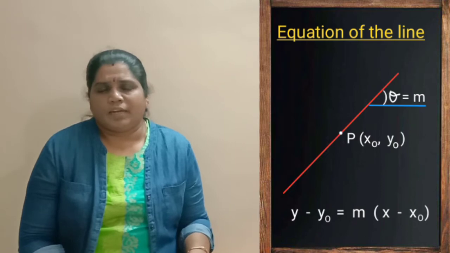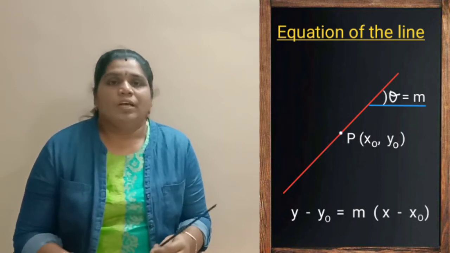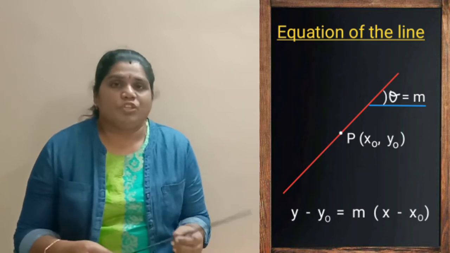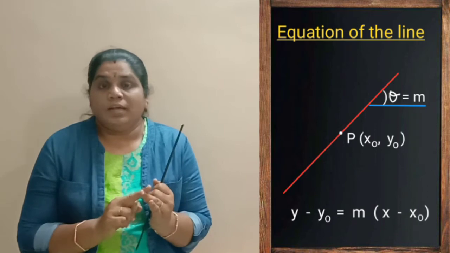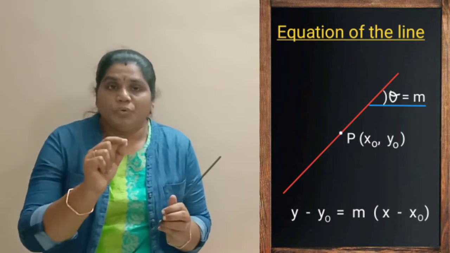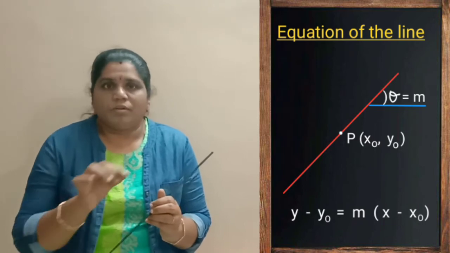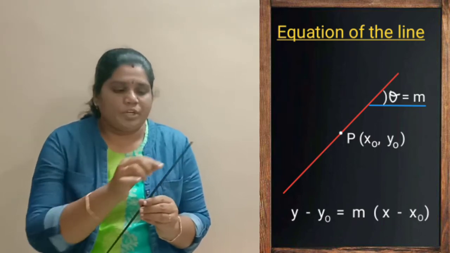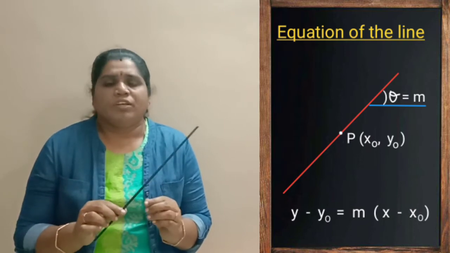What is the equation of the line? If you want to find the equation of the line, you need a slope as well as a point. If you know the slope of the line and any one point on that line, you are able to find the equation of the line.